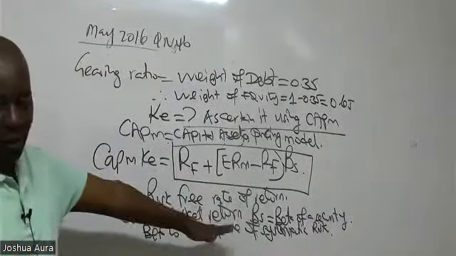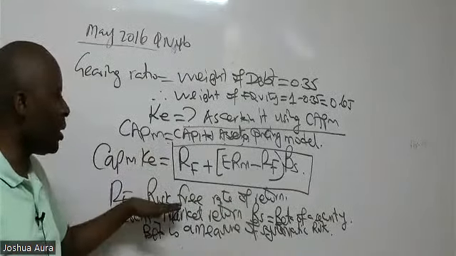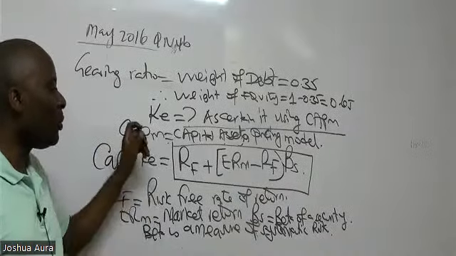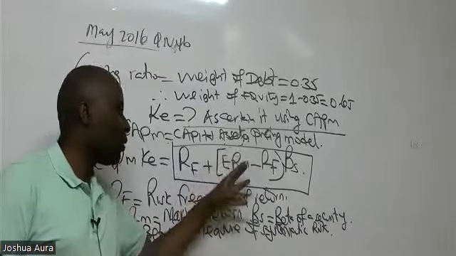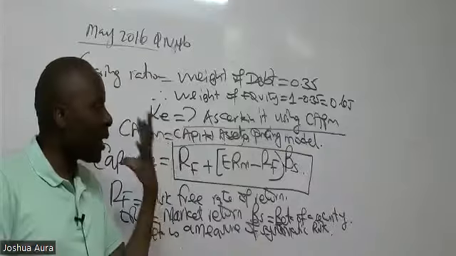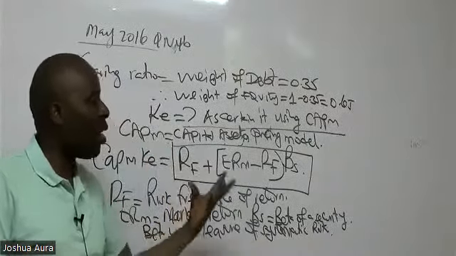Don't worry about systematic risk. For now, the thing that I would want you to cram here is that CAPM cost of equity will always be equal to risk-free plus ERM minus this risk-free to be able to get the risk premium. And once I have the risk premium, then the risk premium must always be multiplied with the beta of a security.